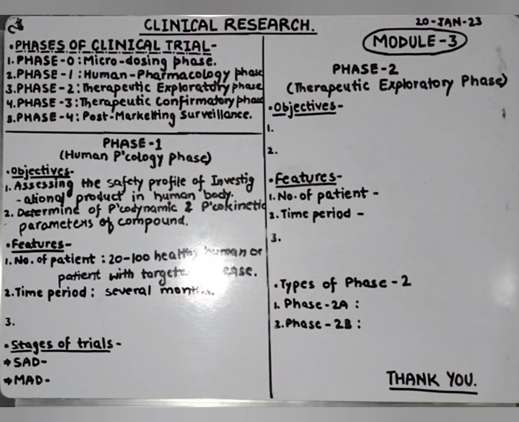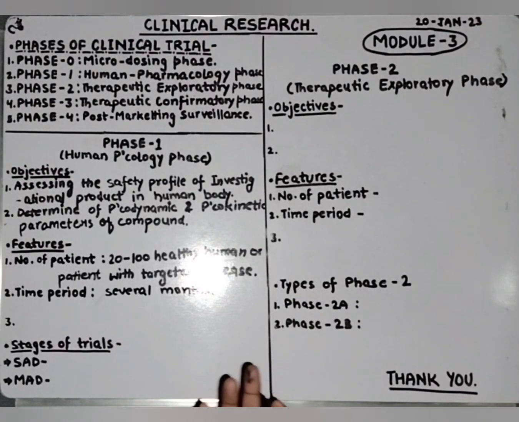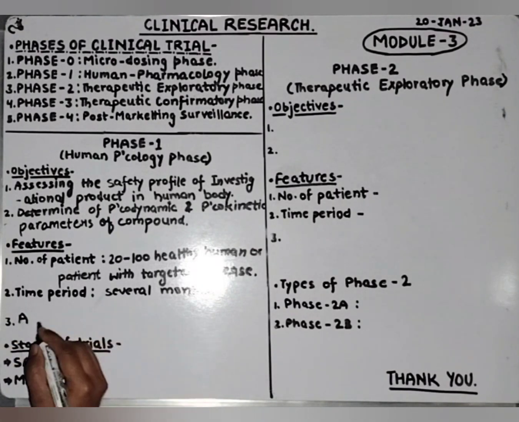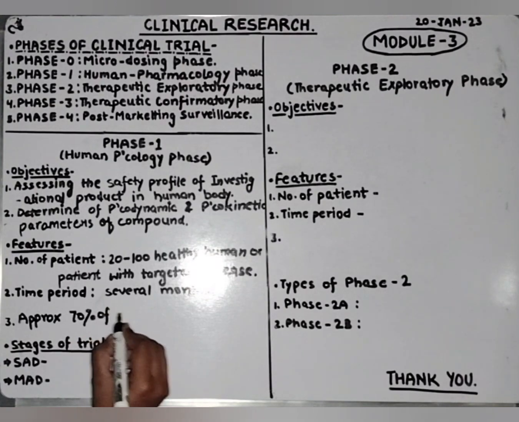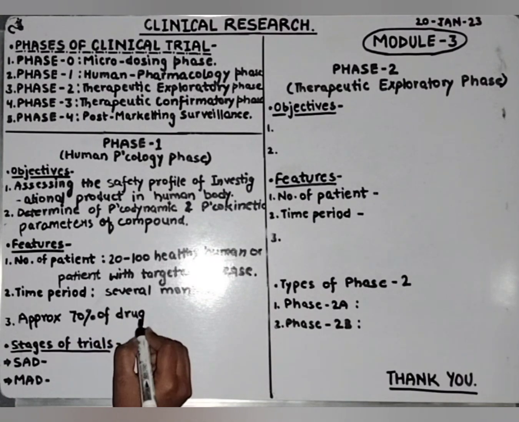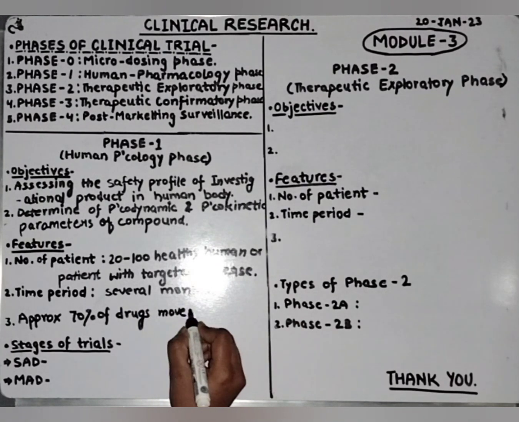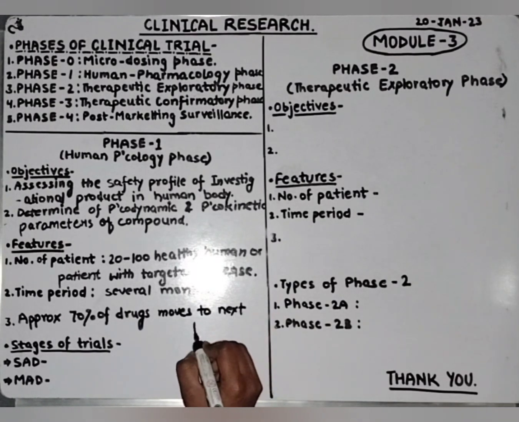Later, how much percent of the drugs move to the next phase? Suppose in phase 0, 100% drug we are taking, then approx 70% of the drug moves to the next phase, means phase 2.